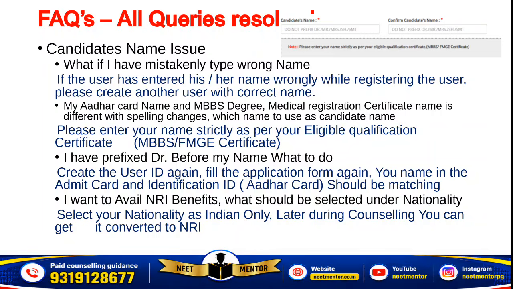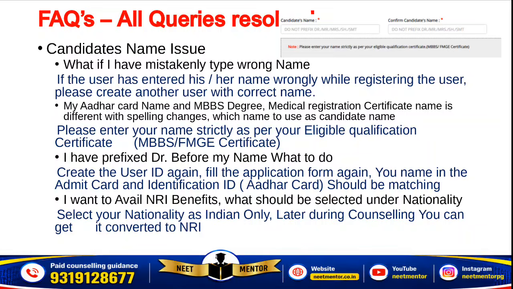Okay, my Aadhaar card name, in some cases the candidate asks, the Aadhaar card name and the name given on the MBBS degree or the medical registration certificate is different. The spelling change, or first name, middle name, last name, surname, father's name, these kind of issues are there. Okay, so make sure that you use the name given on your eligible qualification certificate, that is the MBBS degree. If you don't have the MBBS degree, you must be having the provisional degree or passing certificate. Whatever the name is shown over there, you enter exactly the same name as per the guideline.